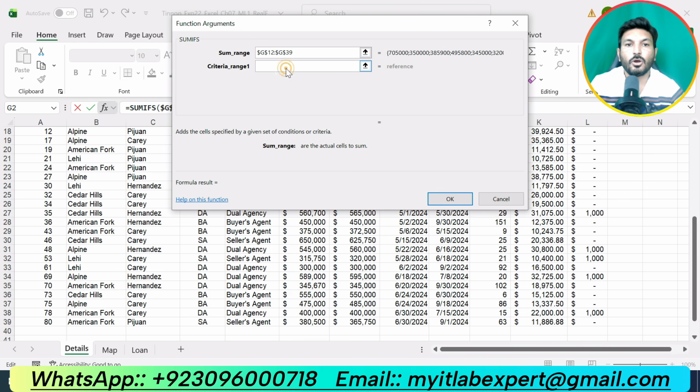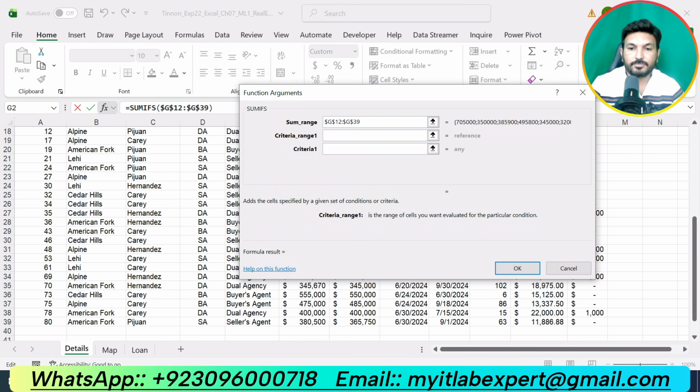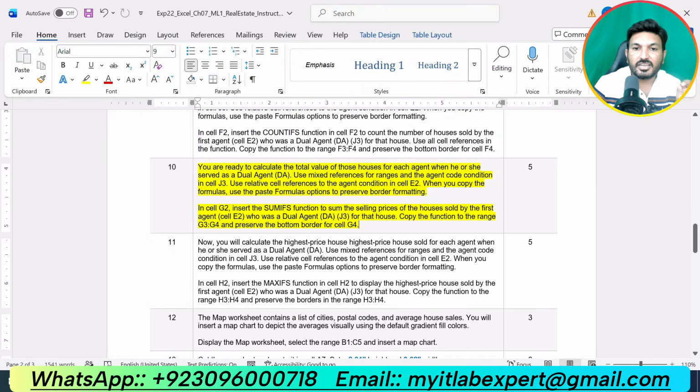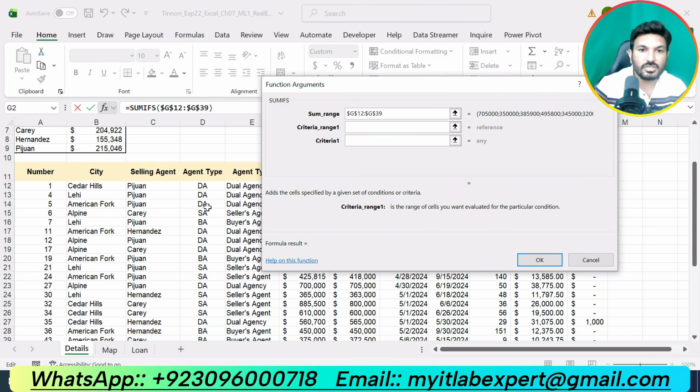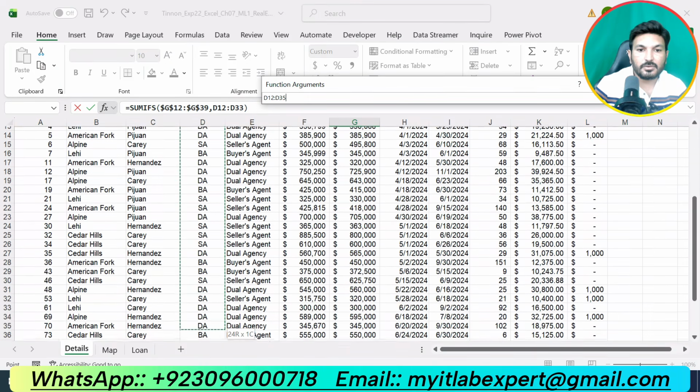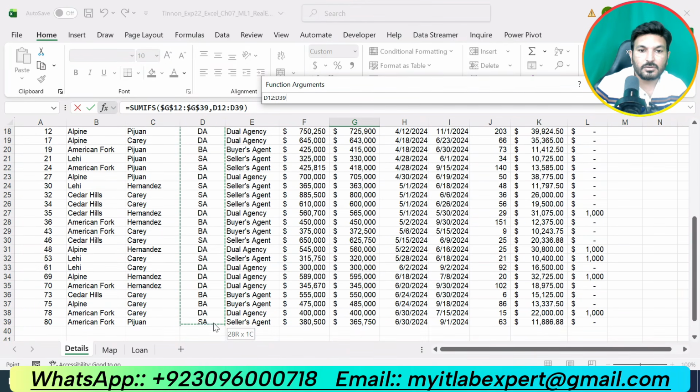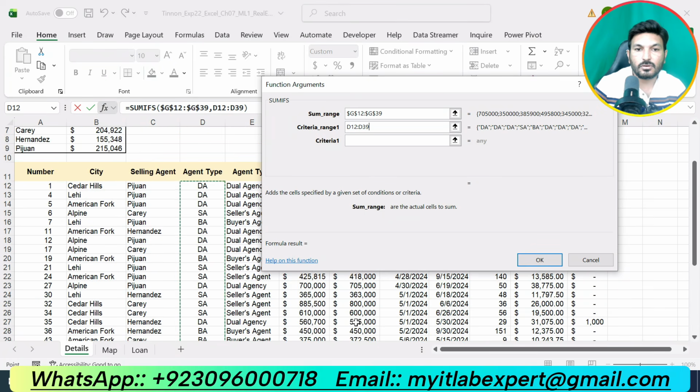Now criteria range 1. It should be a dual agent. So this one, sorry, not this one. It should be a dual agent.